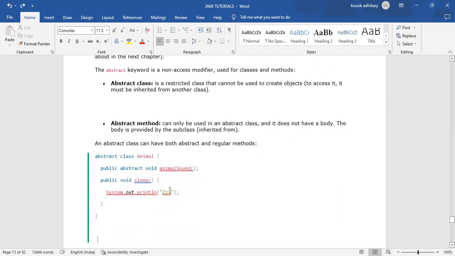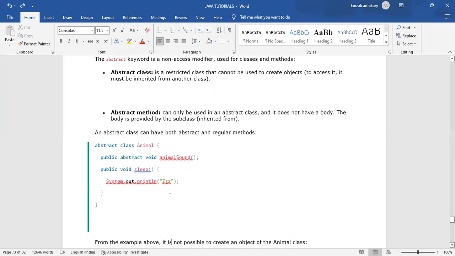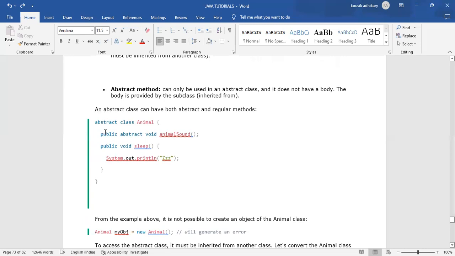And by using the abstract keyword, we can make a class abstract, or by using the abstract keyword, we can make a method abstract. Just because we are using the abstract keyword before creating a class, that class becomes an abstract class, and we can't create an object of an abstract class.